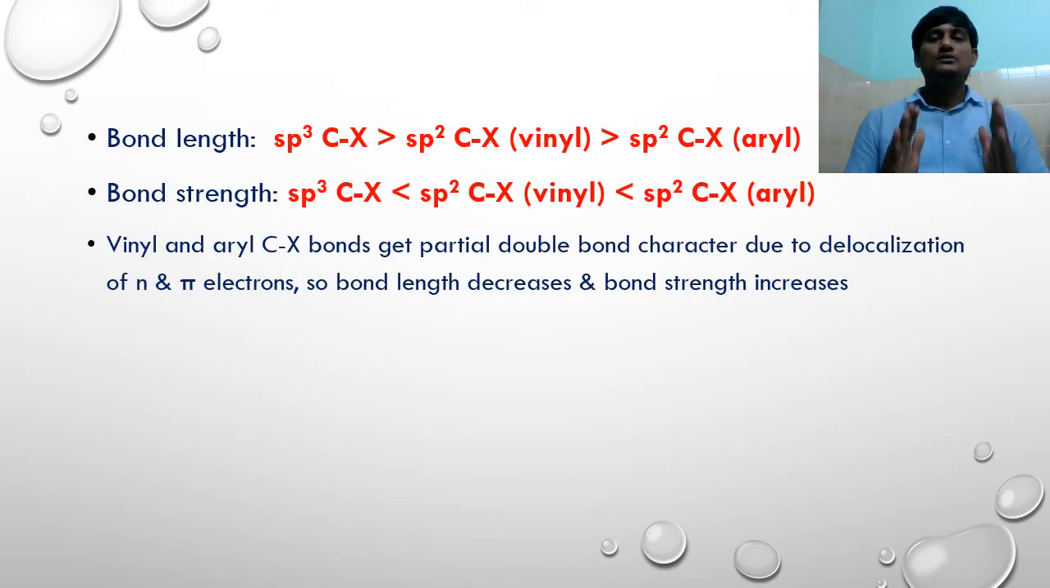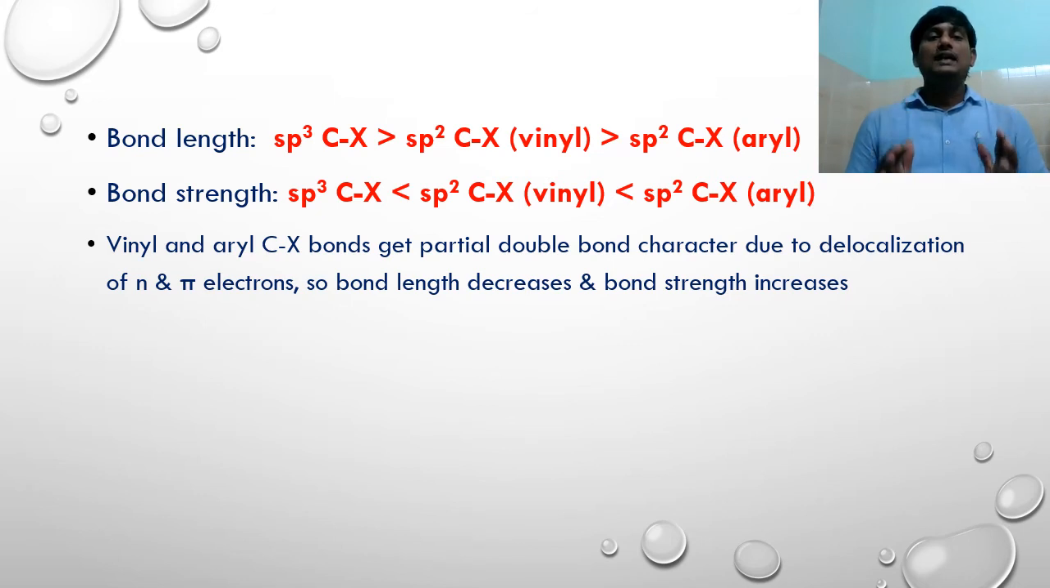Bond length and bond strength also depend on the hybridization of the carbon. If you take sp3 C-X of alkyl halide, this one has higher bond length when compared with sp2 C-X of vinyl. This one has higher bond length when compared with sp2 C-X of aryl. So the bond strength of these halides will be sp3 C-X less than sp2 C-X of vinyl less than sp2 C-X of aryl.